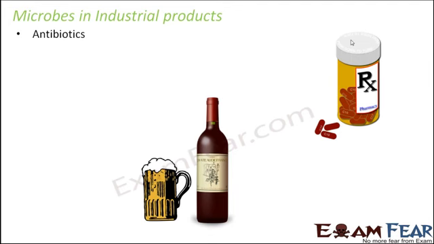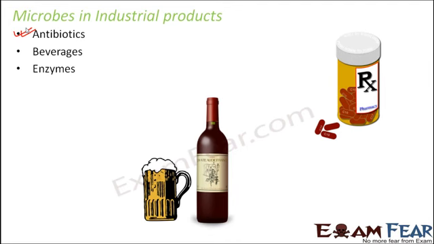Some of these are antibiotics, which are extremely important because antibiotics are those medicines which help to fight severe bacterial infection, and are used for the treatment of several diseases like typhoid, diphtheria, and many other bacterial diseases. It is microbes which help in the formation of antibiotics. Next are the beverages, like the different types of alcoholic drinks available in the market. Wine, beer, everything is again prepared from microbes.